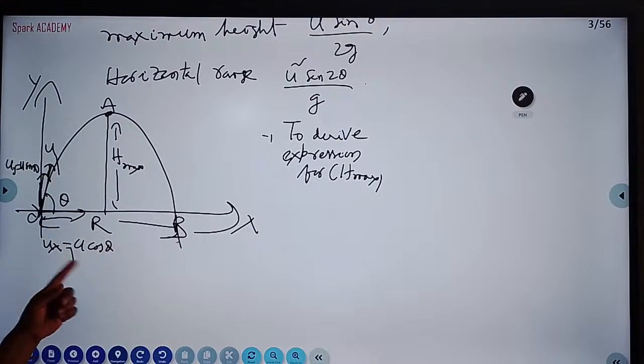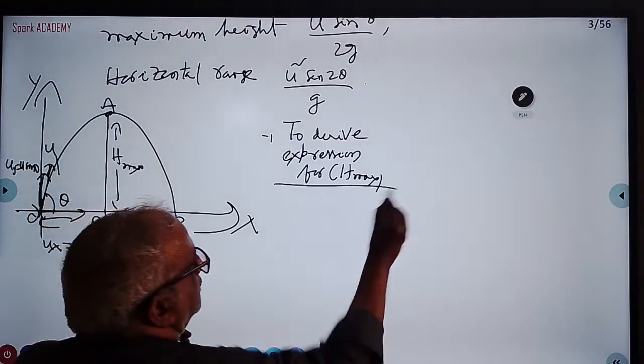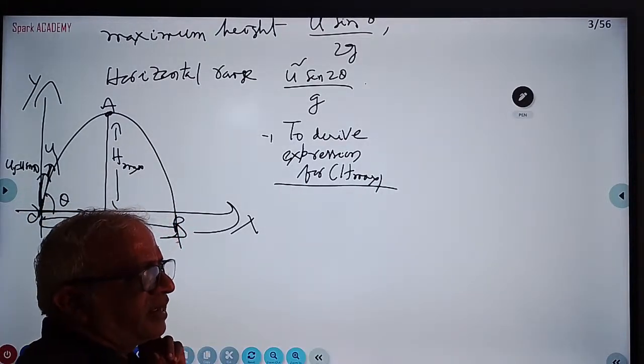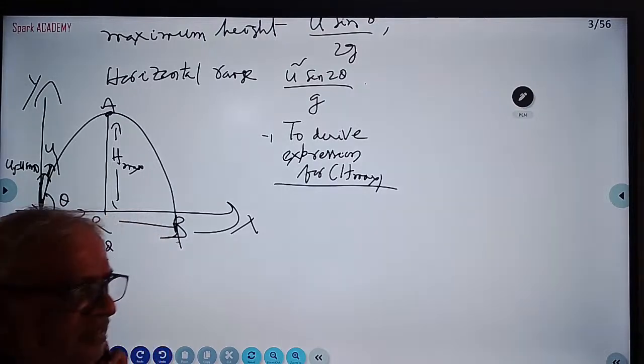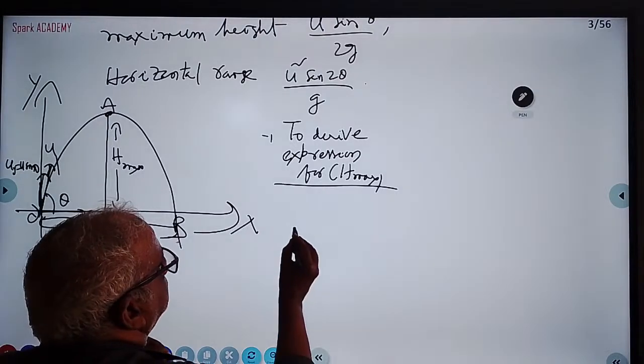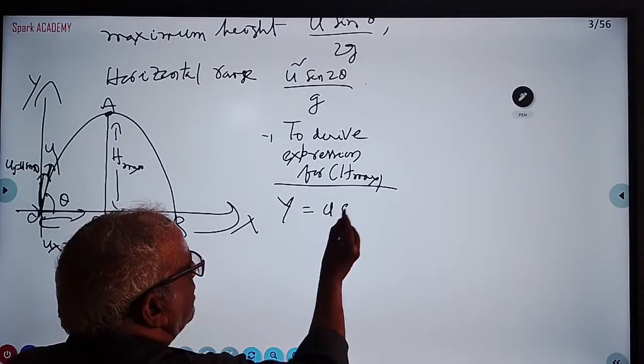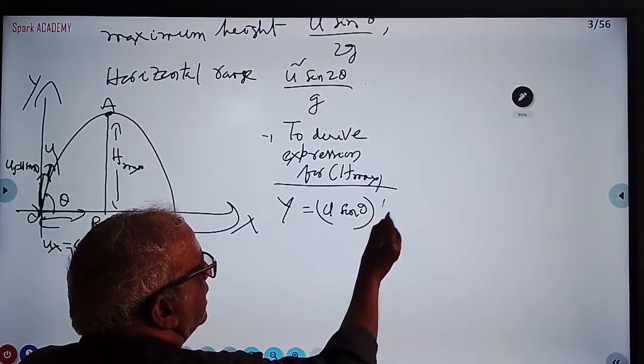Horizontal distance, range, is calculated by u cos theta. Remember in your mind, height is always calculated by the component u sin theta. Range is calculated by the component u cos theta. The y direction is always under acceleration or retardation. So how to find the y coordinate? You will write u sin theta into t.